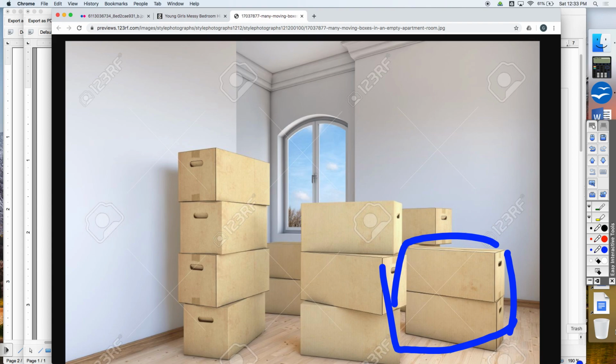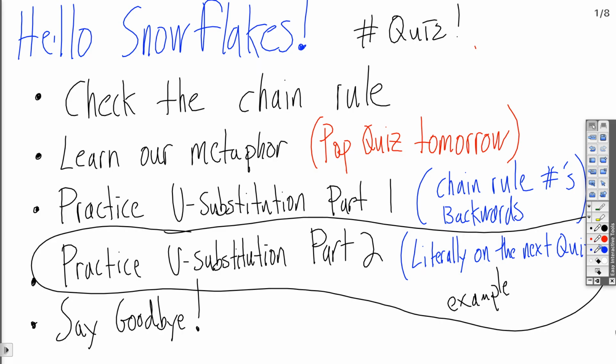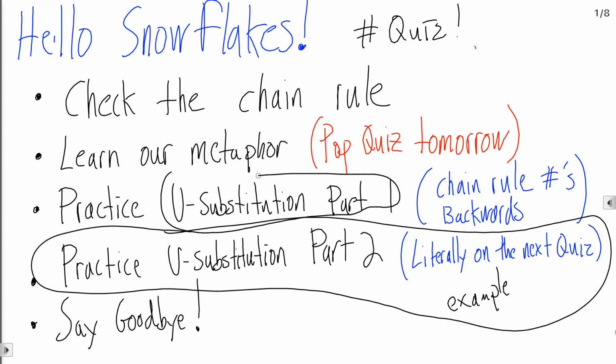All right, so that's going to be our metaphor. Remember for the quiz, helping your friend move by packing their messy stuff into boxes. That's our metaphor for this unit. Okay. Now let me do a quick little talk here. U substitution is all we're learning, and it's kind of complicated. So if it does not make sense perfectly on day 1, that's okay.